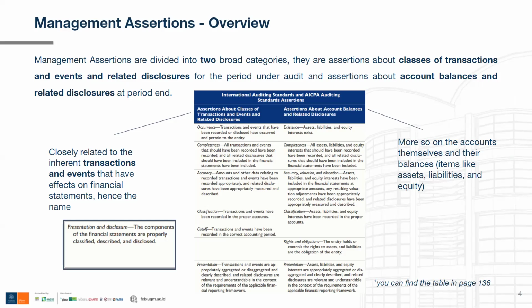They can record that number only if the cash belongs to them and is available at their disposal. So I hope my explanation can help you better understand the differences between assertions about classes of transactions and events and assertions about account balances.